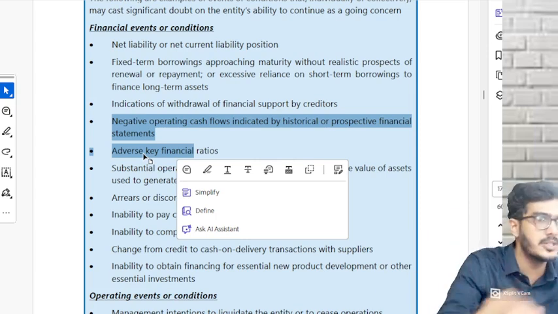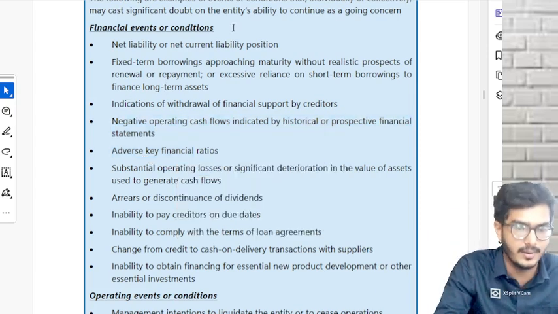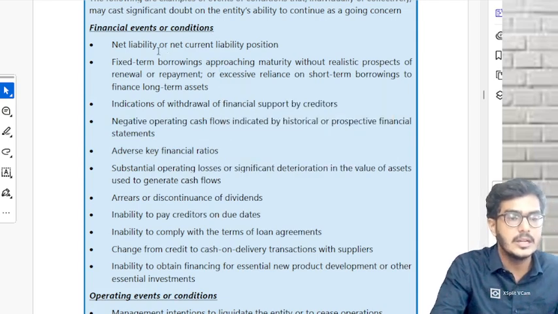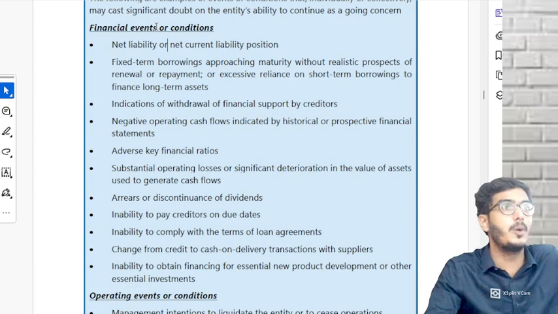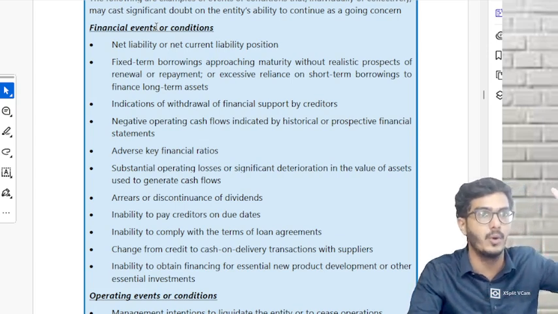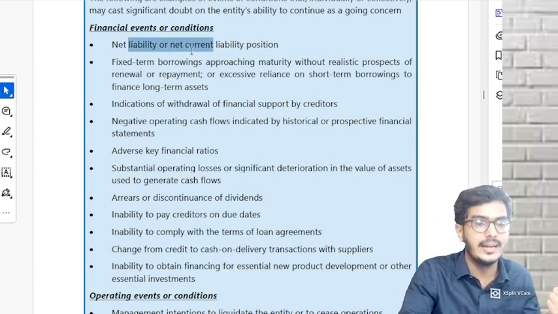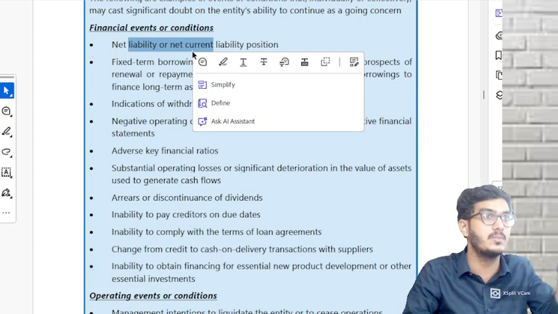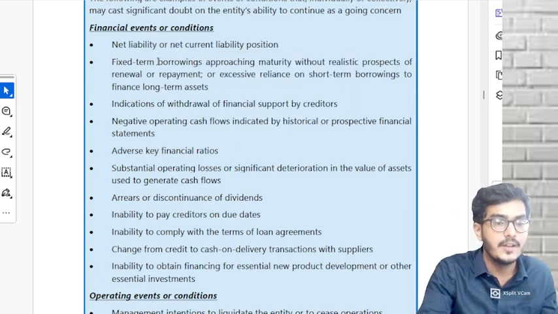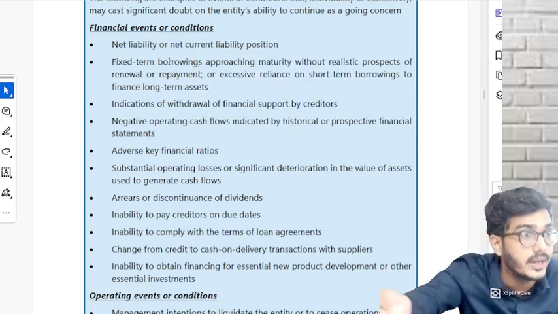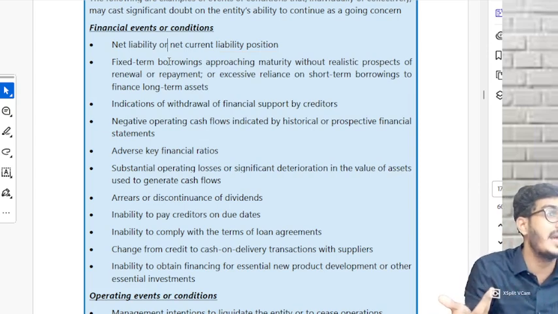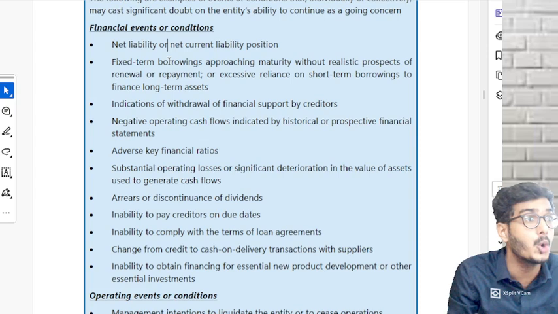9 points I made you mark. You would have marked 8 points because point number 2 you would not have marked separately. So why did I mark in this order? If you see point number 1, point number 2, point number 3, point number 4, all are related to liabilities, borrowings. First one, net liability position. That means the liabilities are more and assets are less. Fixed term borrowings approaching maturity, but the company doesn't have any real prospects to repay those borrowings.